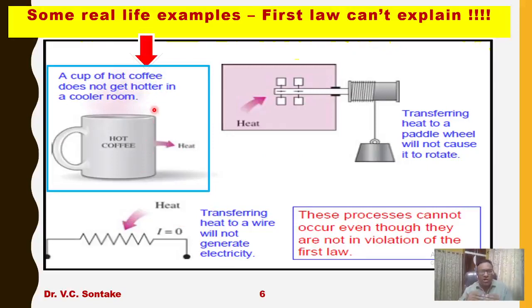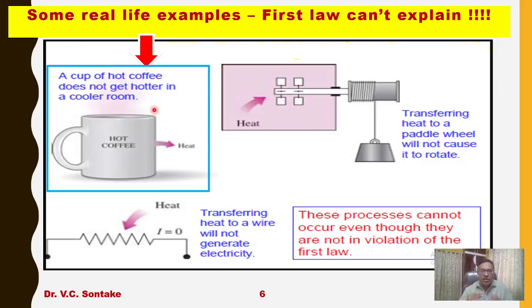If a cup of hot coffee is kept in a cold room, you will find after some time the hot coffee gets colder, and that takes place spontaneously on its own. You need not do anything.